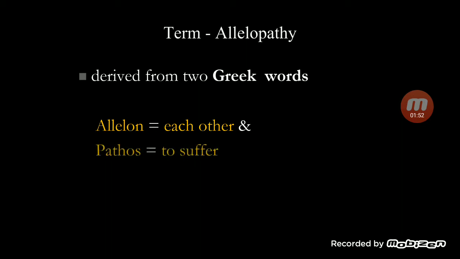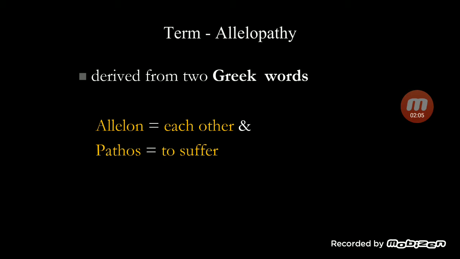The term allelopathy is derived from two Greek words. Allelon means each other and pathos means to suffer. So, each other suffers because of the presence of allelopathic chemicals.